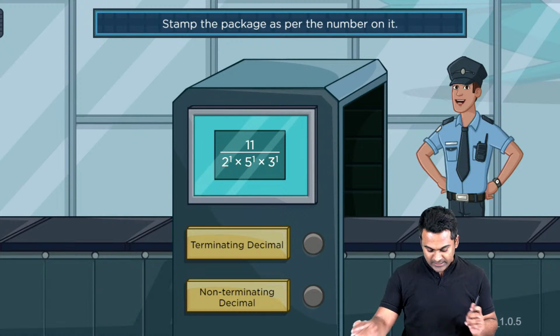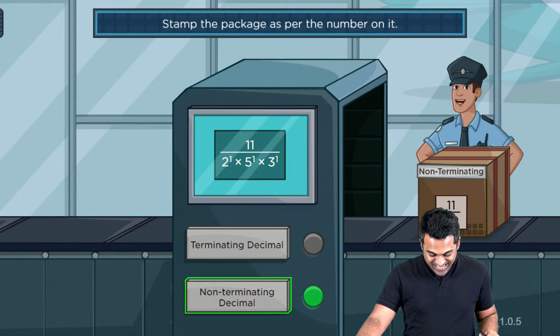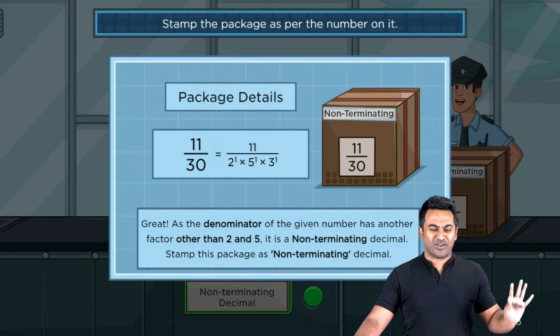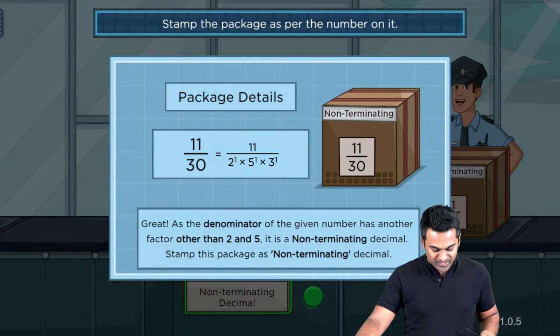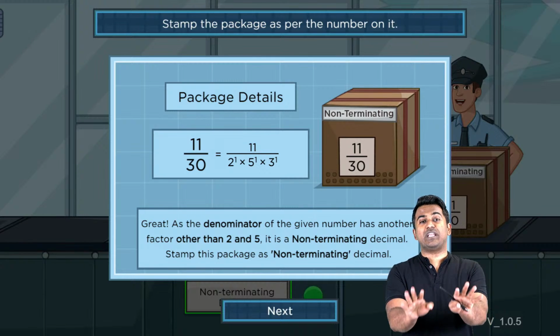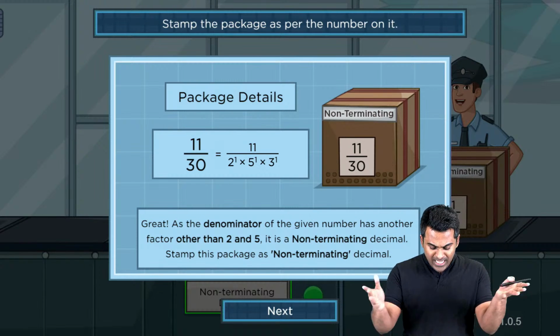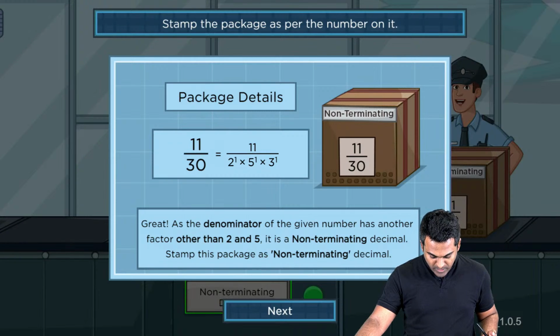So for that reason, I'm going to have to say, yes, this is not going to be terminating. So we've got the first part correct. This is non-terminating. So you've understood the reason as well. I have just looked at the denominator, and since the denominator was not in the form of 2 power m multiplied with 5 power n, I've made my decision that this is not going to be terminating.